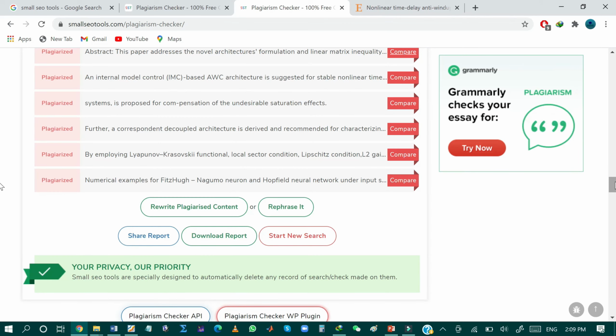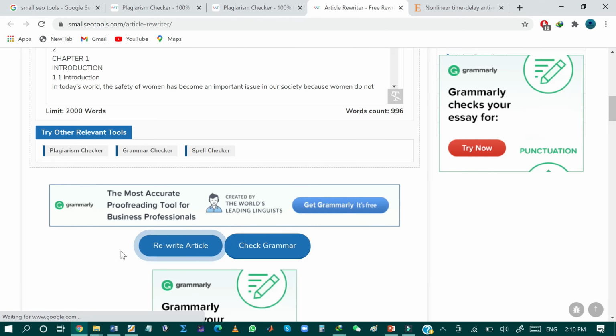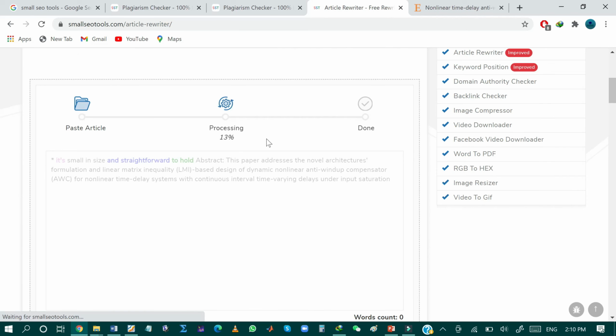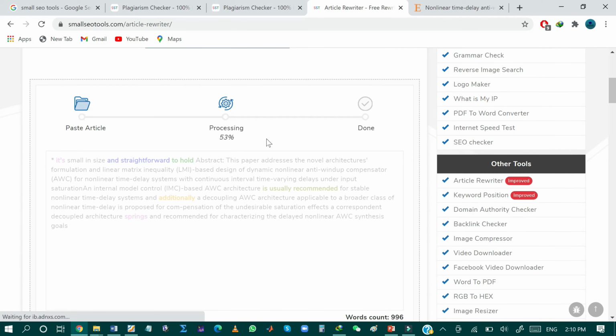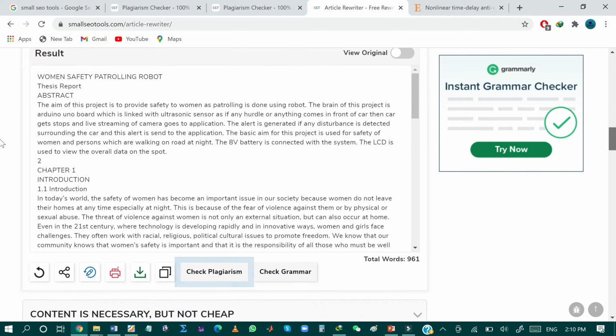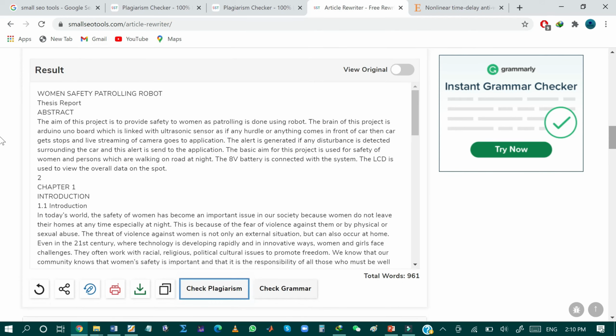So now I will show you how you can use the Small SEO Tool to rewrite the plagiarized content. Just click this Rewrite Plagiarized Content and then again click this Rewrite Article. As you can see, the rewriting is now in process. The Small SEO Tool is rewriting my document and this is the rewritten version of my document. The Small SEO Tool will quickly rewrite your document and change the plagiarized content with some unique words, and now you can download the rewritten version of your document.